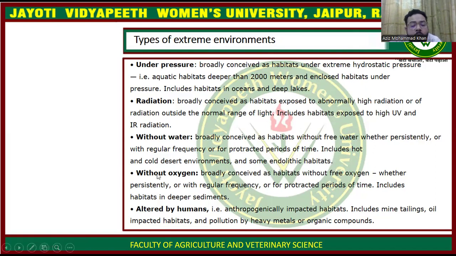Next condition is without oxygen. Oxygen is very important for the growth of very different kinds of living organisms, because most life forms are dependent on oxygen. But in some conditions oxygen is not available so much, and these kinds of conditions are known as anaerobic conditions, where free oxygen is not available. The habitat without free oxygen is known as the without oxygen condition.